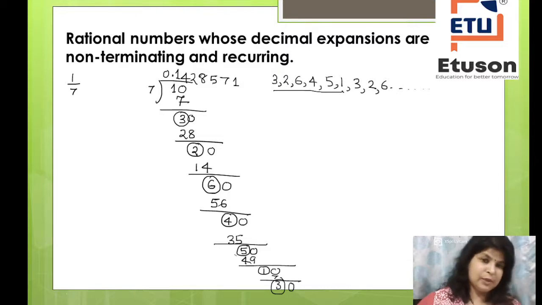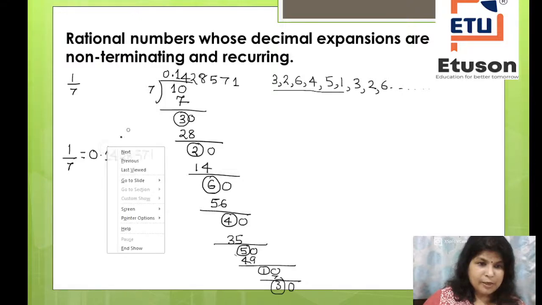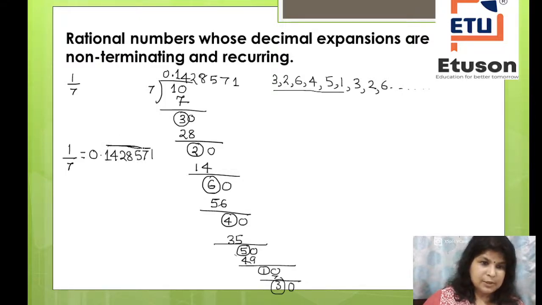It is going to be repeated. So your 1 by 7 will be equal to a non-terminating and recurring decimal expansion. And if you want to, so how many numbers are getting repeated? 1, 4, 2, 8, 5, 7. So this many numbers is going to be repeated.